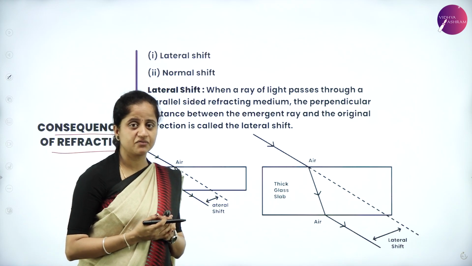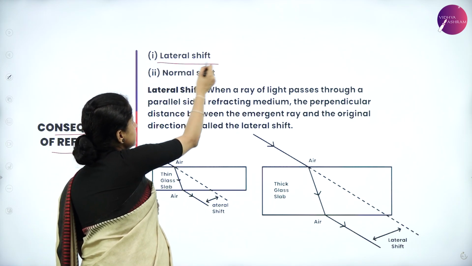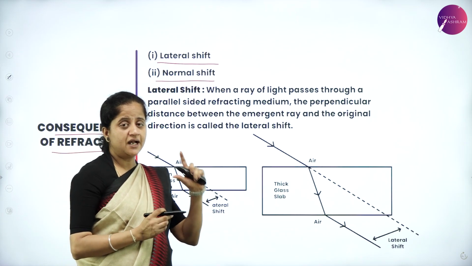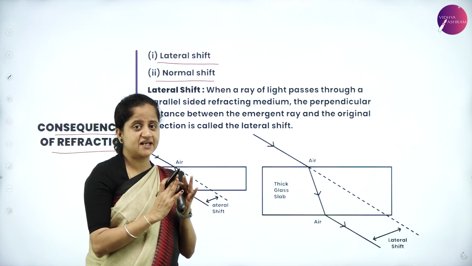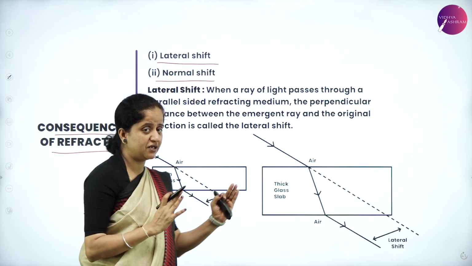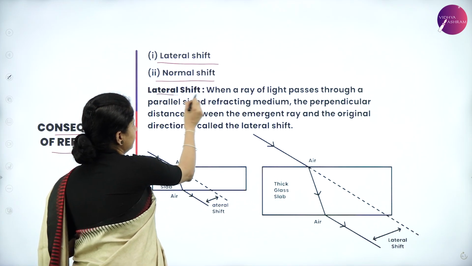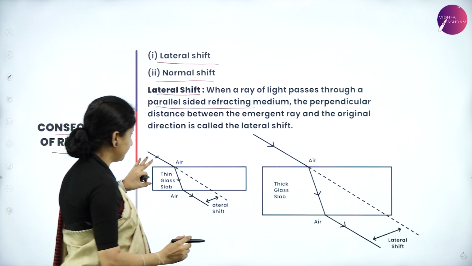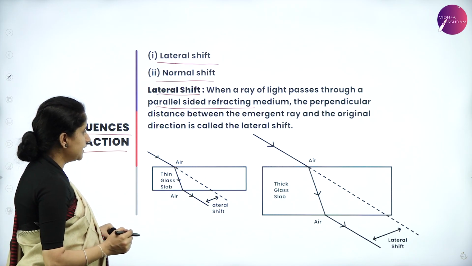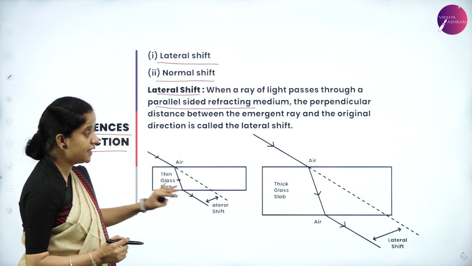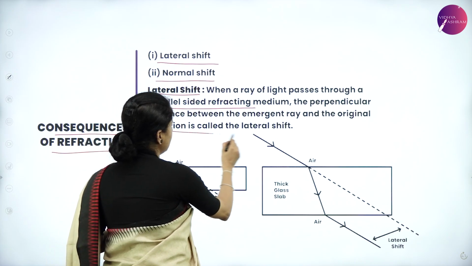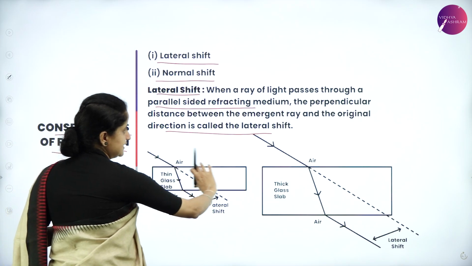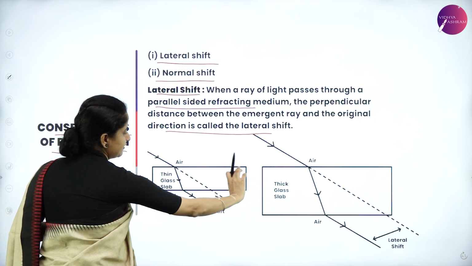What are the consequences of refraction? So the two consequences importantly are lateral shift and normal shift. Lateral and normal. The name itself says how the shift is taking place. So first thing, lateral shift. When a ray of light passes through a parallel sided refracting medium, the perpendicular distance between the emergent ray and the incident ray is called the lateral shift, which means, suppose if this is a parallel sided refracting medium,